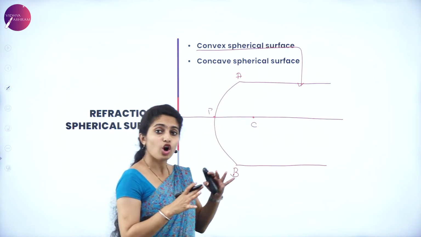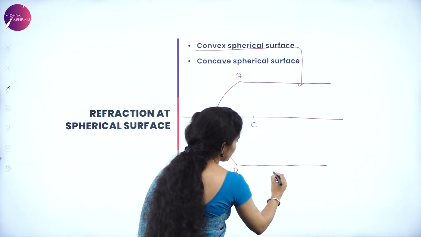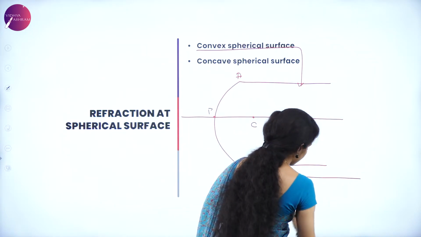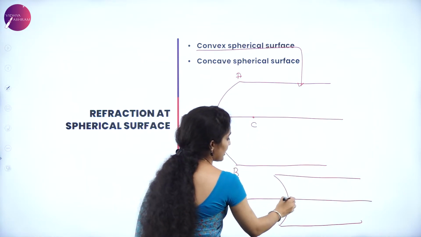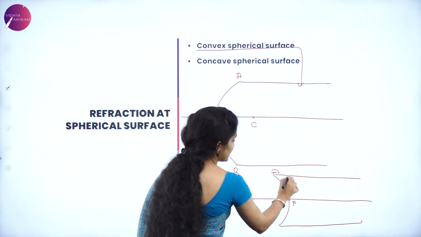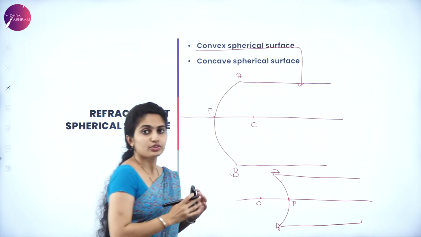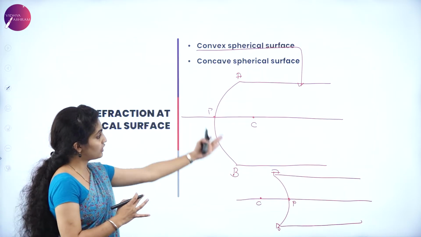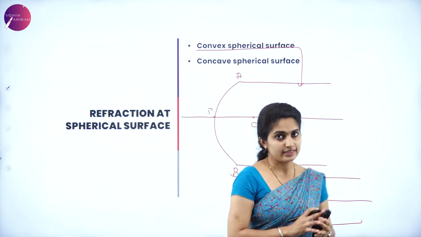Next, coming to the concave spherical surface, you have the other end of the concave spherical surface, it is in this manner. There you have a principal axis and pole, name it as A and B again, and you have a C point over here. So this is how the concave and convex spherical surfaces are represented in your syllabus.